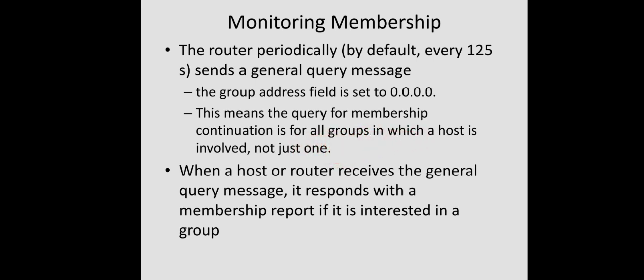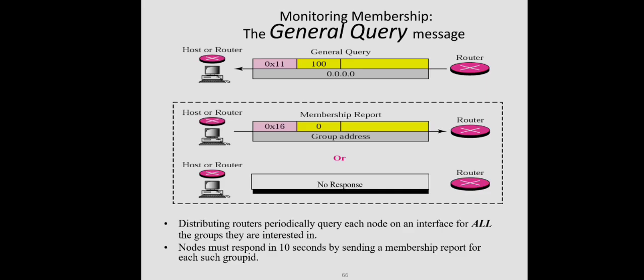So upon receiving a general query message, a host should respond with the membership report: I want to continue this group. It should specify the different groups in which it is interested. So when a host or router receives the general query message, it responds with a membership report if it is interested in a group.